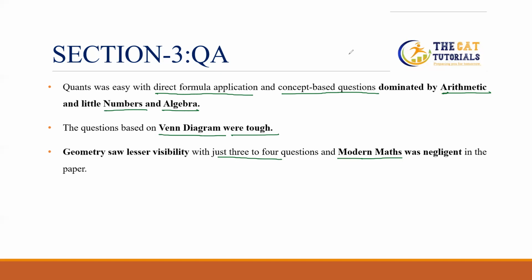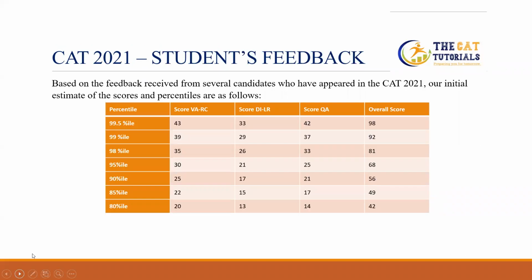After knowing the details of the quant, the next point of this analysis is the students' feedback. As you all know, CAT tutorials is one of the good centers in Delhi that provides online as well as offline classes.